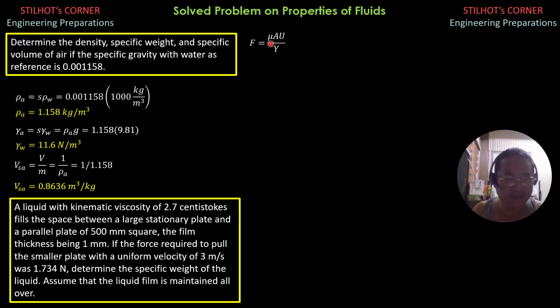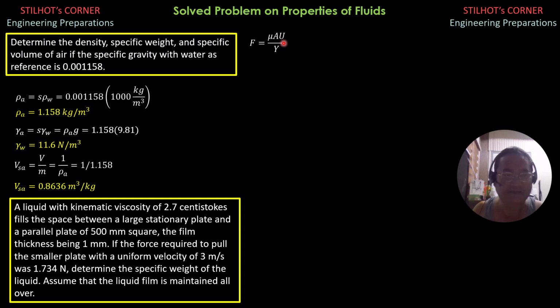Viscosity is required, so let's define viscosity as the product of the kinematic viscosity and density. The kinematic viscosity given here is 2.7 centistokes, that's also 2.7 times 10 to the negative 2, or 2.7 divided by 100 centimeter square per second, the unit of Stokes.